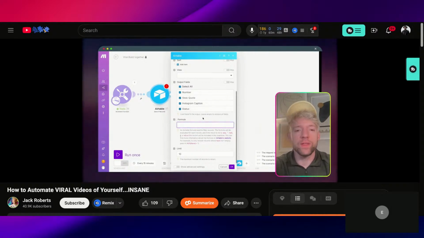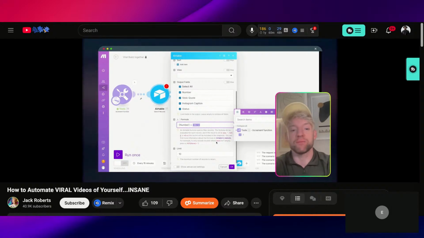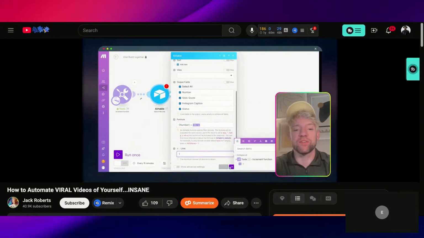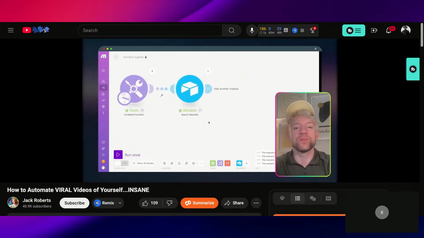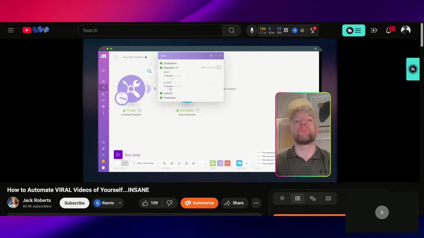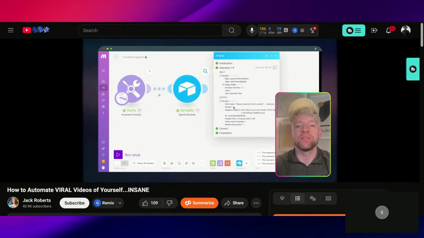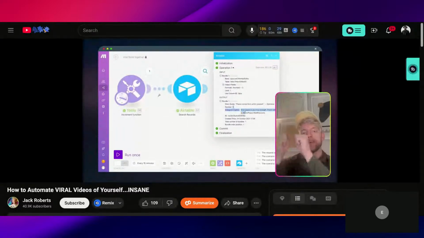I'm going to select all the output fields, and then for the formula, guys, I want you to put this one here, which is curly brackets, number, curly brackets, equals, and then we just select the thing from tool increment, okay? And the limit, we're just going to put that as 1, so let's run this whole scenario together. Here we go. And what this will do, guys, is this is giving us output 3. Then if I check this, this is only going to pull number 3. So that formula says, look, only pull it down if that is number 3.